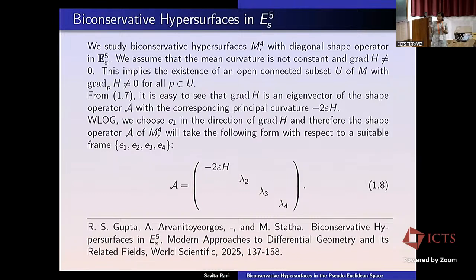So without loss of generality, we assume that our mean curvature vector is non-zero in the direction of E1. Therefore, the shape operator will take this form, because in that case we are restricting its first eigenvalue to be minus 2 epsilon h. About the others we don't know, so we are taking them as lambda 2, lambda 3 and lambda 4. And the results of this are from this article by Gupta, Arvanitoyeorgos, me and Sharfuddin.